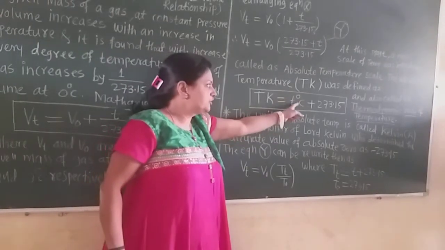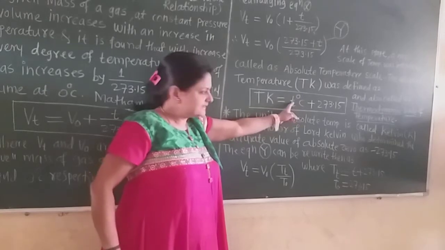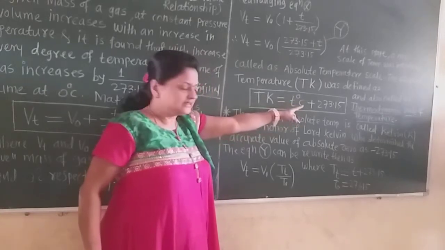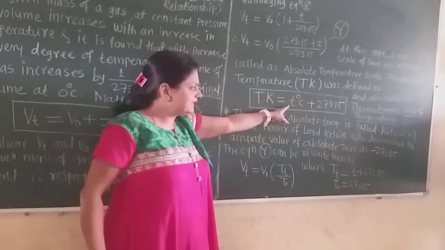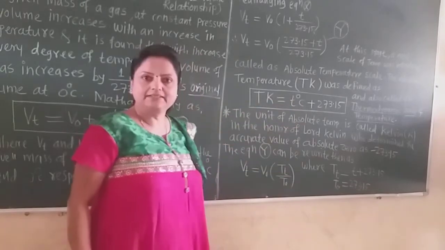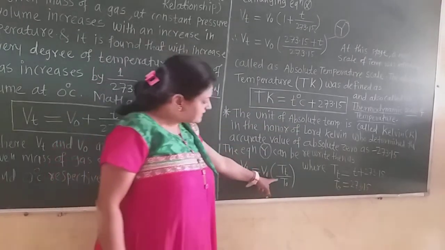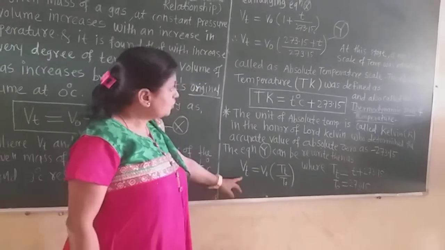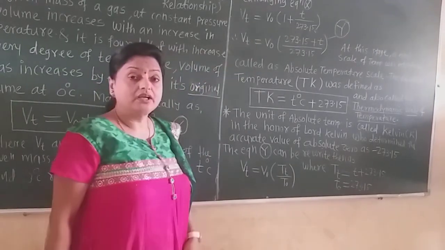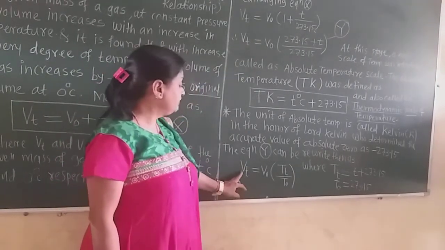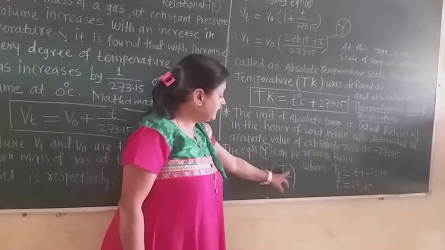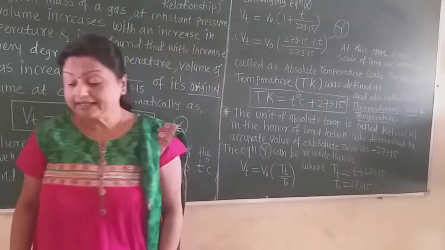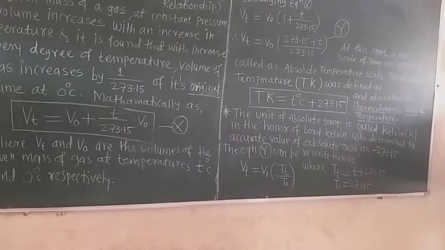After adding 273.15 to 0 degree centigrade, we obtain 273.15, and so it is the T0 temperature. Now this equation Y can be rewritten as Vt is equal to V0 Tt upon T0. Now let us see the next step, in which we generalize the Charles law statement.